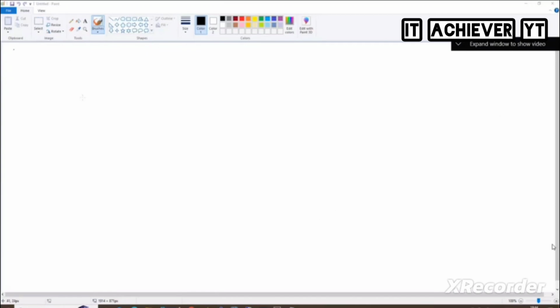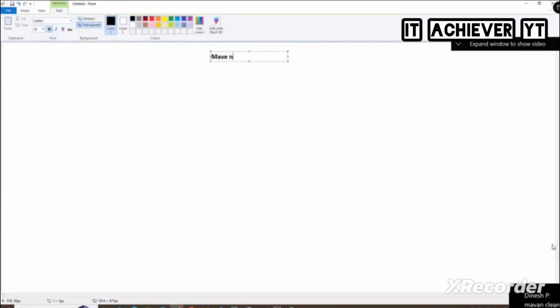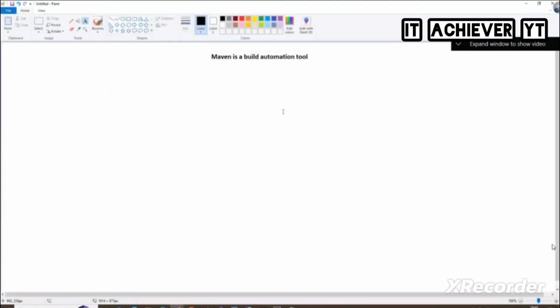So do you all agree that Maven is a build automation tool? Say that. Maven is a what? Build automation tool. If someone asks you, Maven, not Mava, M-A-V-E-N. So Maven is a build automation tool, and we also call it a project management tool.